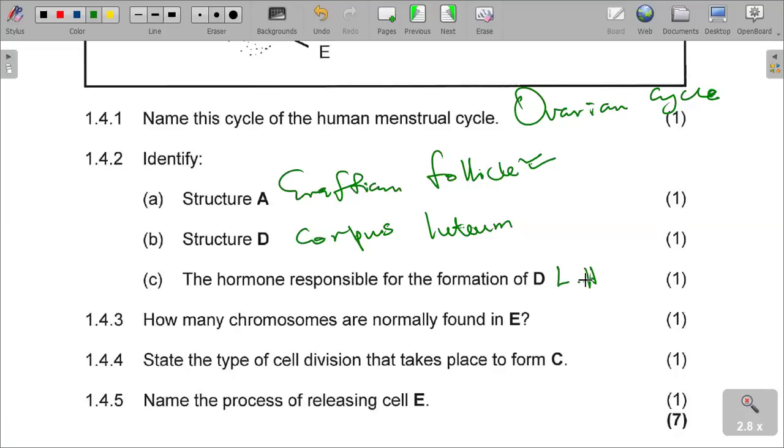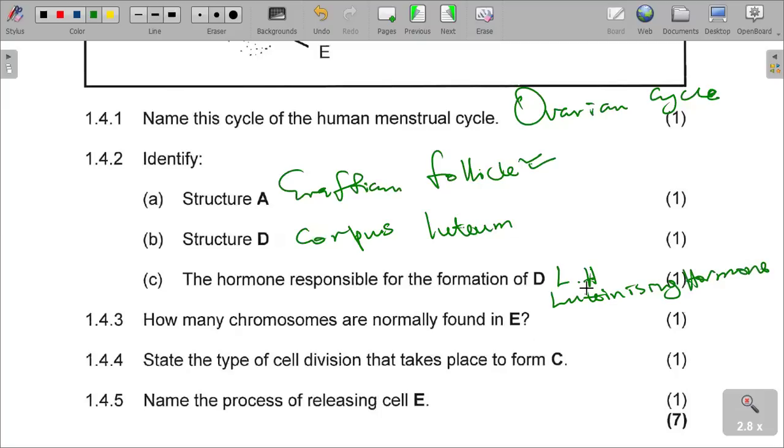And LH stands for luteinizing hormone. I'm sure that we are together there. Luteinizing hormone, which is LH.